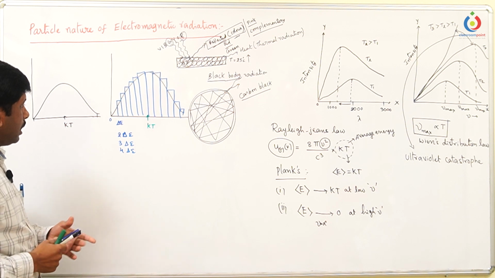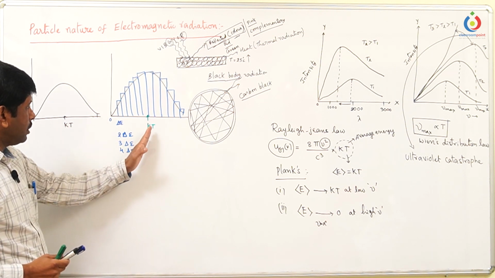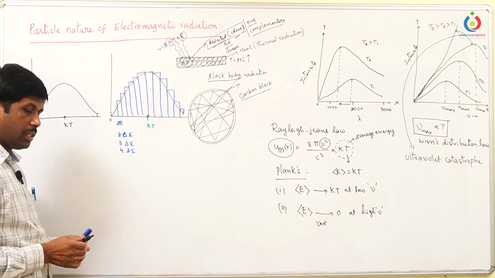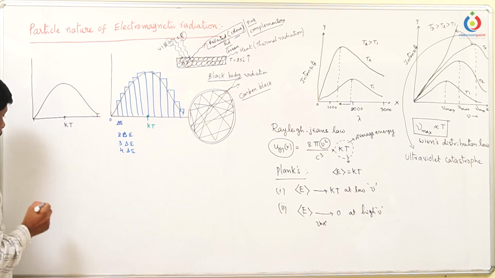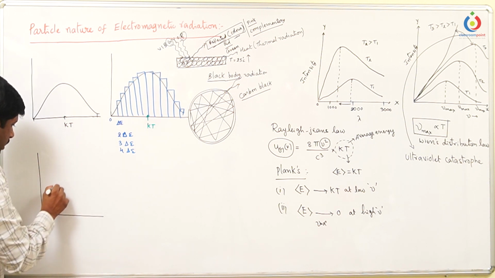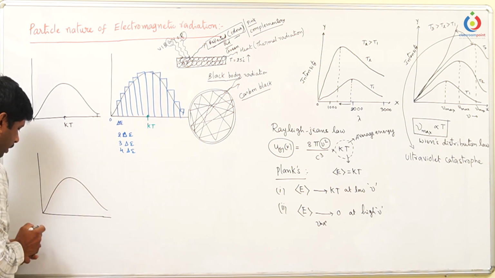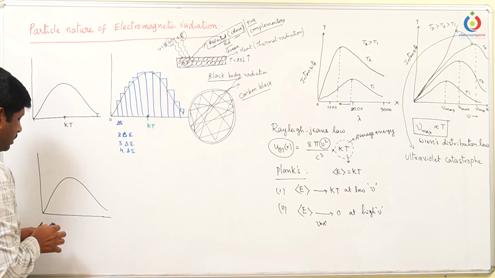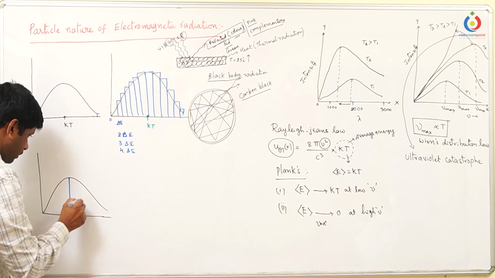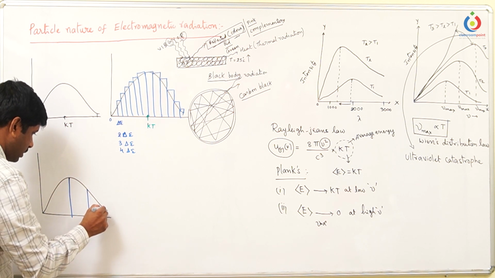So here there is nothing special that the average energy is equal to kT. It appears so almost when energy is released in a continuous manner. Now let us take a graph in which the spacing is increased. See the graph, now the spacing has been increased.